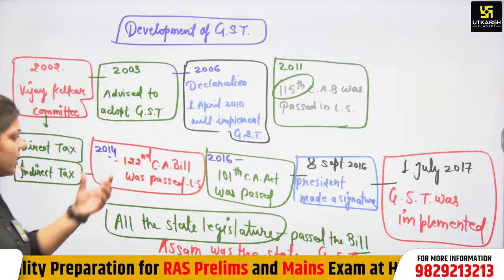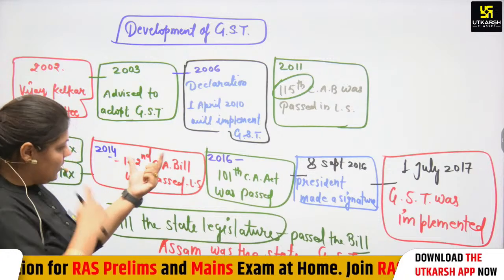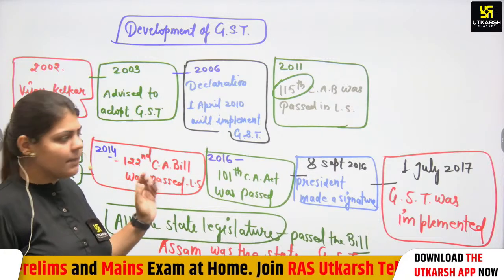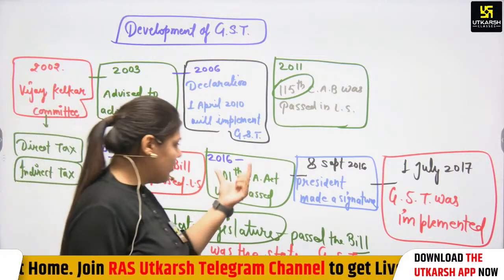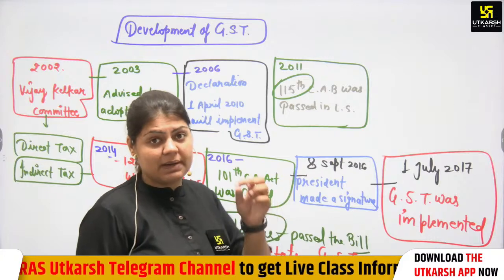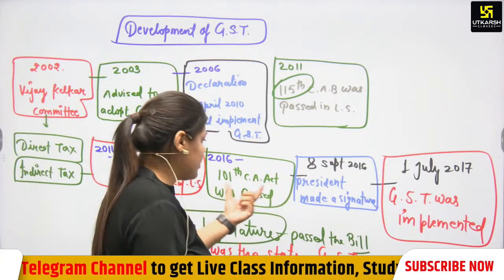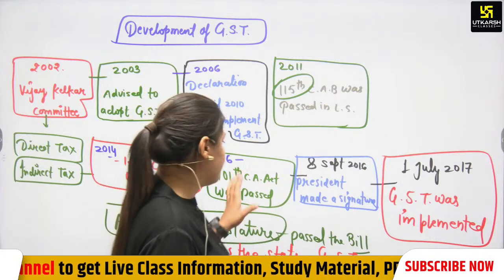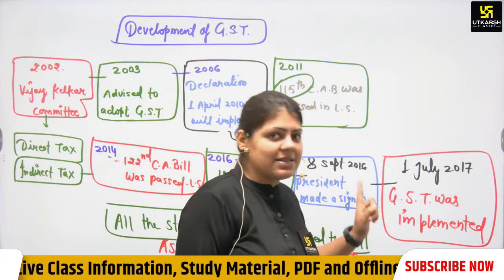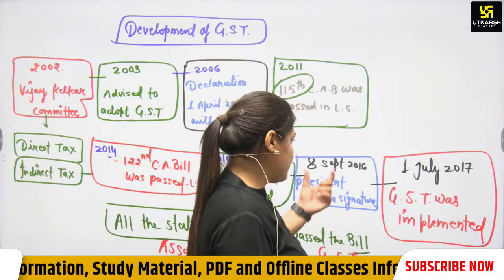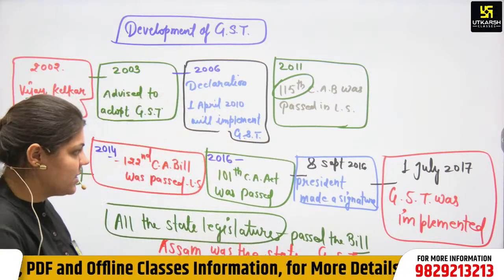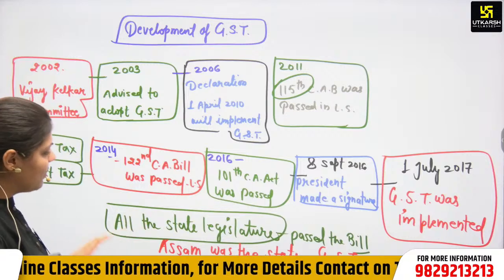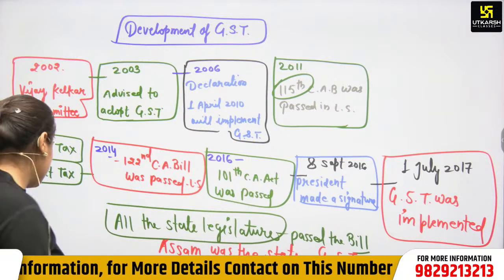Again in 2014, the 122nd constitutional amendment bill was passed in Lok Sabha, and it proceeded in Rajya Sabha also. Then it became the 101st constitutional amendment act. The GST 101st constitutional amendment act was passed in 2016. Then came the president's signature on 8 September 2016, and on 1st of July 2017 GST was implemented, and Assam became the first state to implement GST.